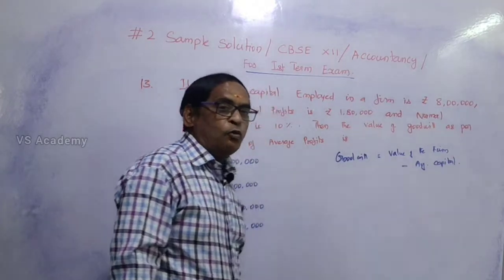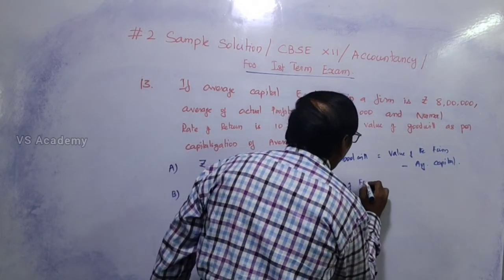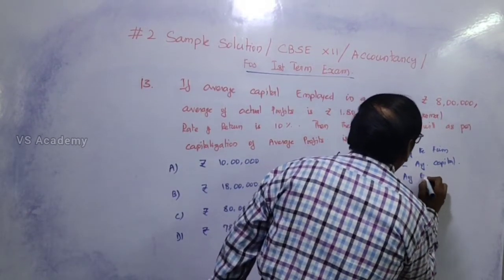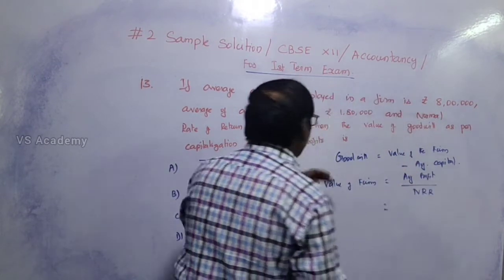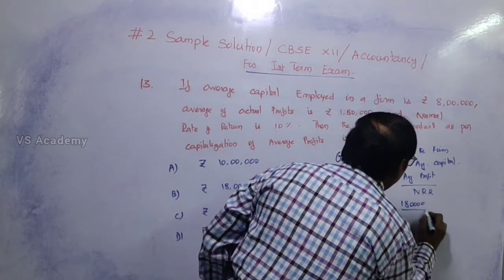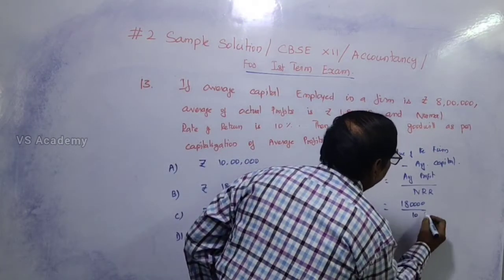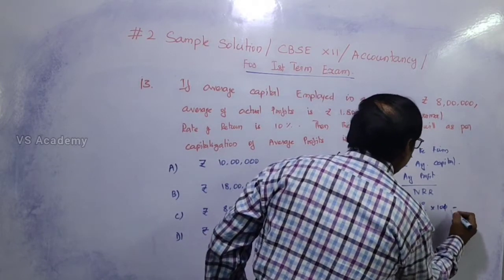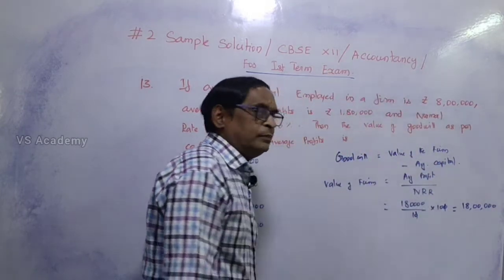So, value of the firm, how to find out the value of the firm? The value of the firm equals average profit divided by normal rate of return. So, here average profit is 1,80,000 rupees. Normal rate of return is 10%. That means divided by 10 means 10 by 100. So, the 100 will come up. So, 0, 0 cancel. So, that 18 lakhs will be the value of the firm.